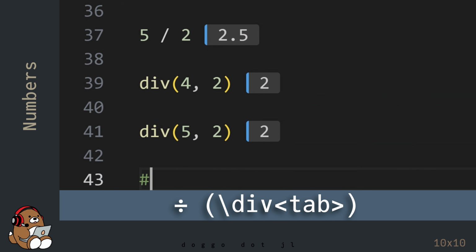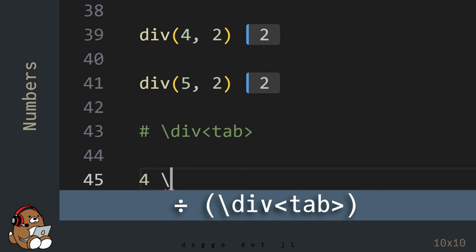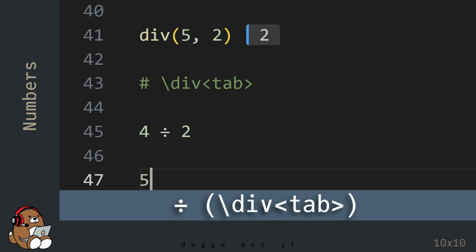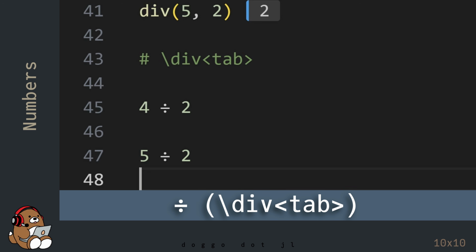Julia also provides a Unicode character for the div function, which you can display by using \div followed by the tab key. This operator does the same thing as the div function, and it provides the perfect segue into the next chapter.